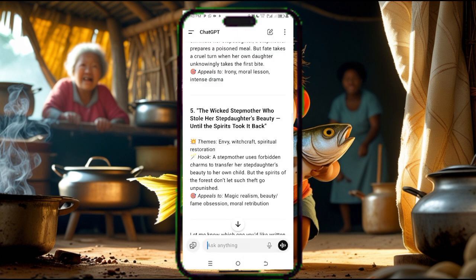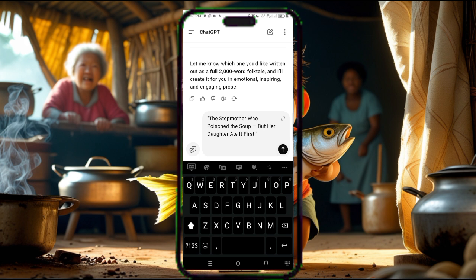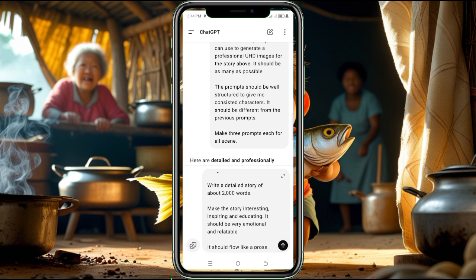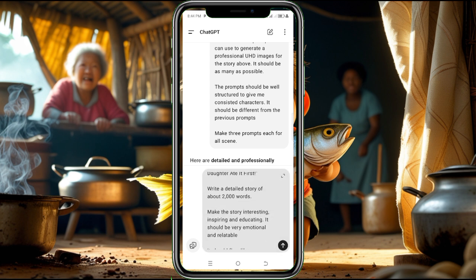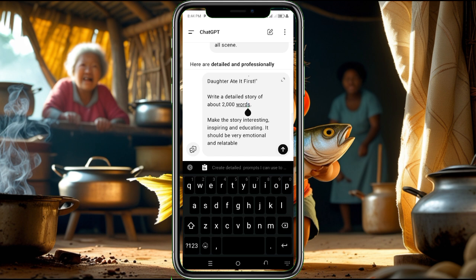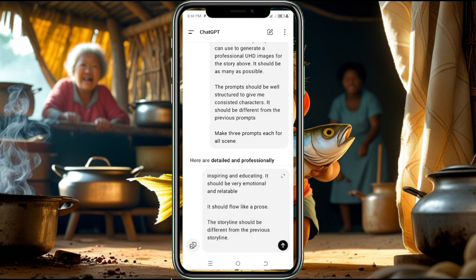Now, having copied the text, you are going to create another prompt for ChatGPT to help us create a story based on this title. I just give ChatGPT an instruction now, and it states: write a detailed story of about 2000 words. Make the story interesting, inspiring, and educating. It should be very emotional and relatable.